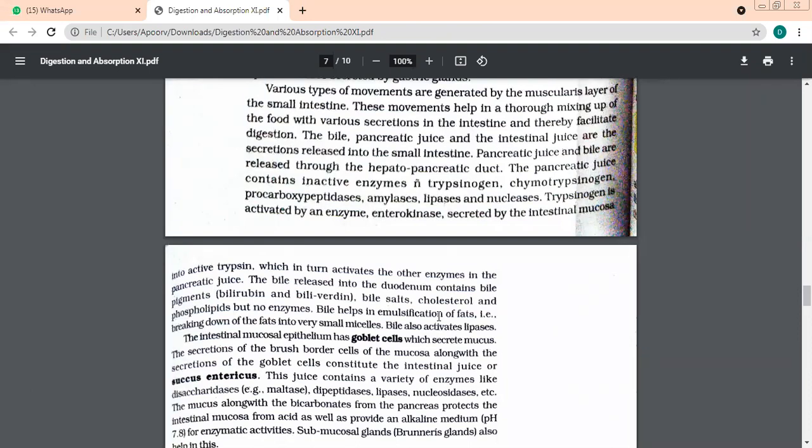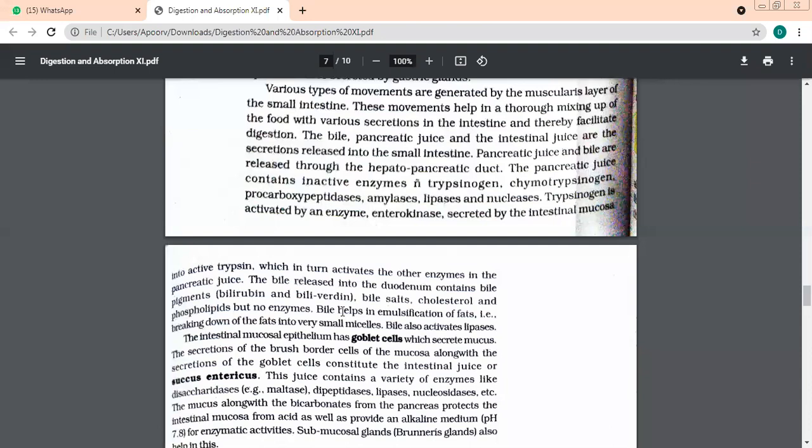So, bile does not contain enzymes. It contains two bile pigments. Name the bile pigments. Bilirubin and biliverdin.